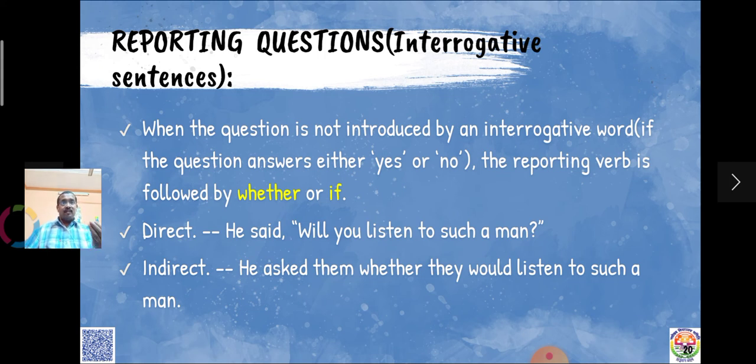So when you report such questions, what happens? Look at the change. He asked them whether, or you can insert if also, they would listen to such a man. That is important.